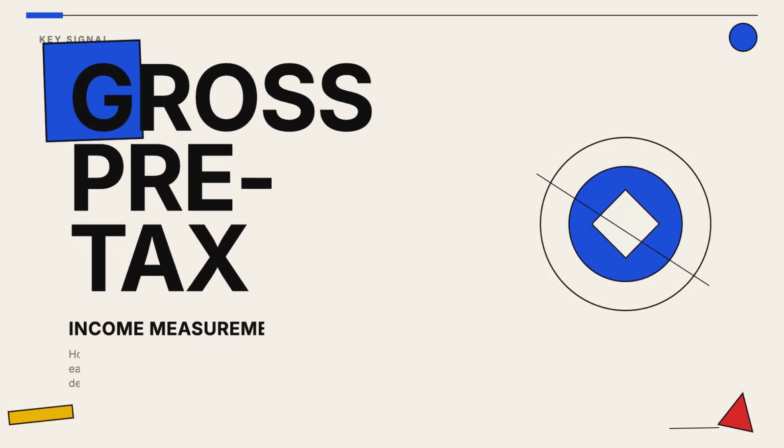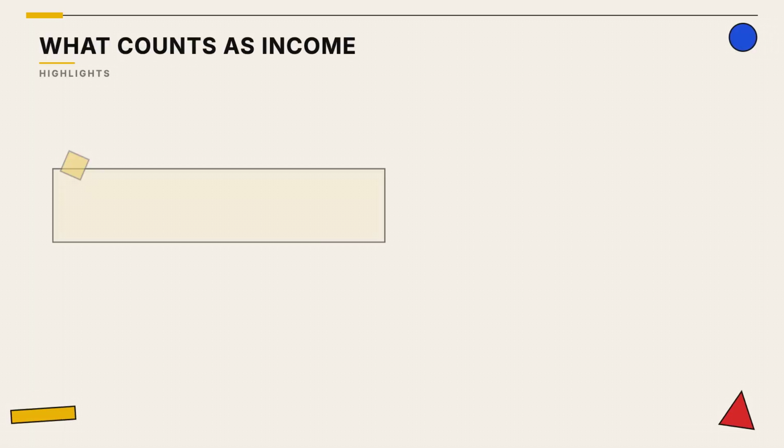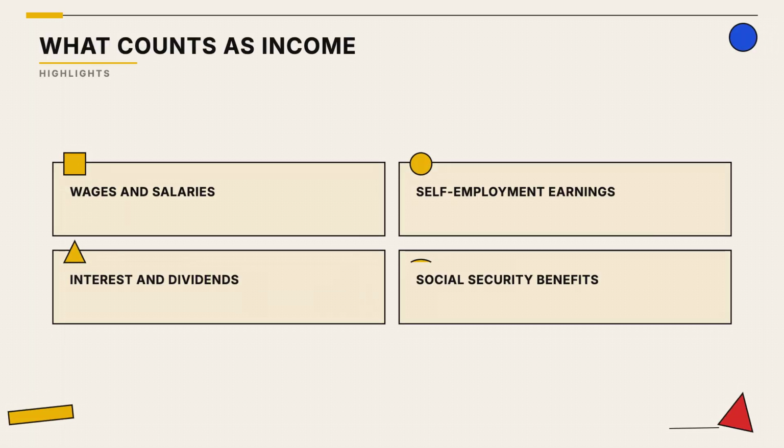When experts talk about household income, they are almost always referring to the total gross earnings of every working adult in the living unit. It includes more than just a salary. Think of interest, dividends, and government assistance, which all contribute to the total financial picture.